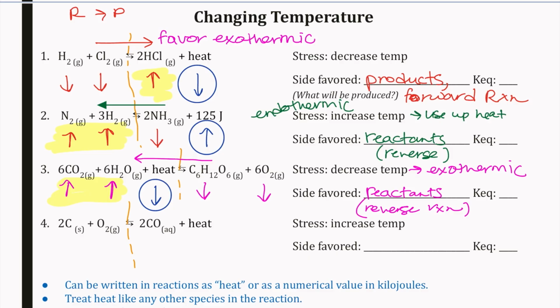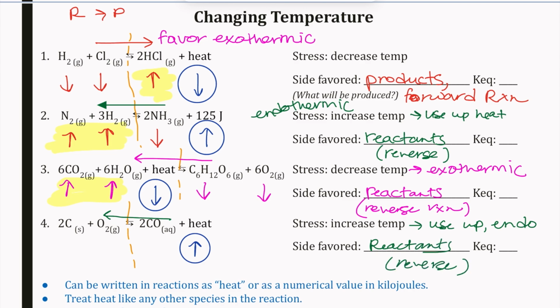Try the last one on your own if you want. Increasing temperature. Here's our heat. Well, if heat's going up, we want to use up the heat, which means that this is going to favor an endothermic reaction, meaning it's going to favor our reverse reaction, and it's going to favor the reactants.